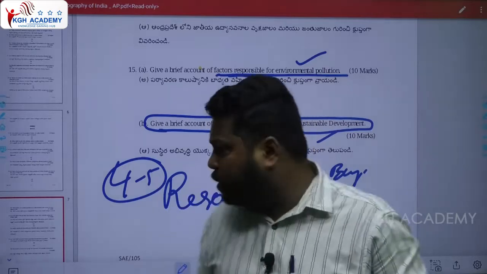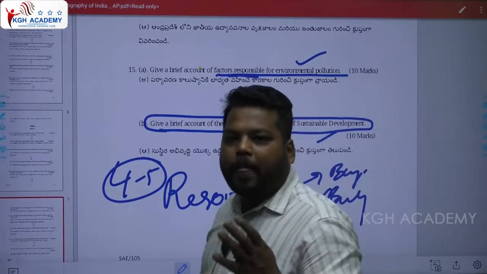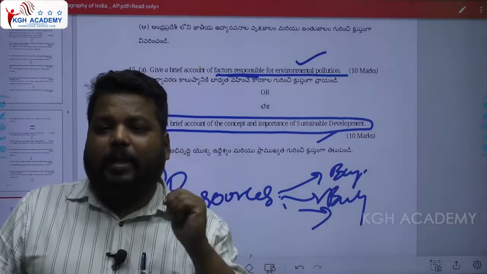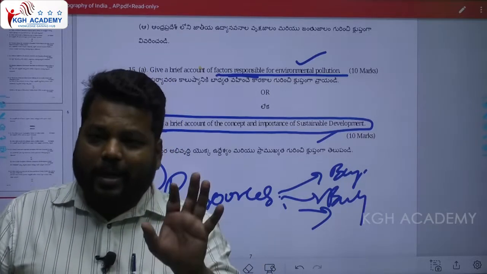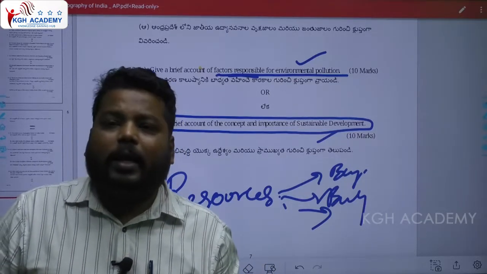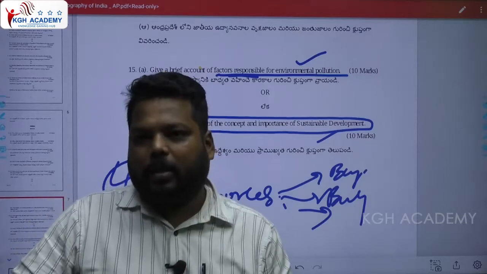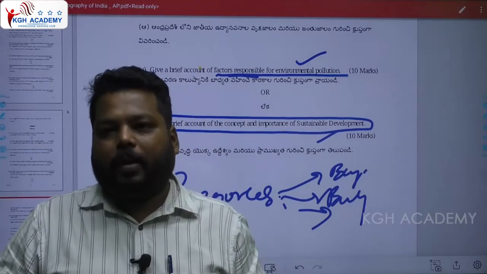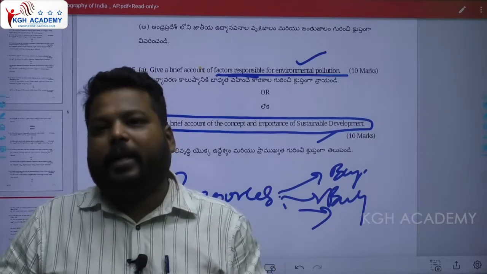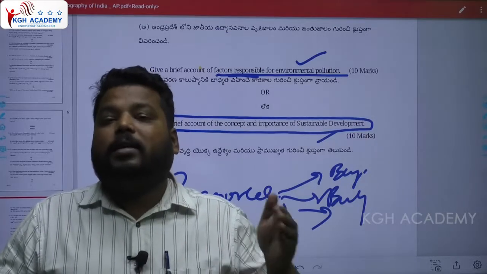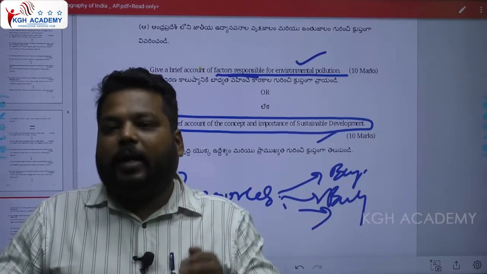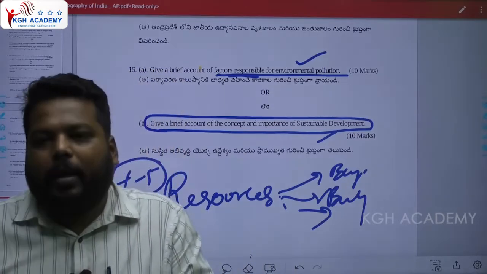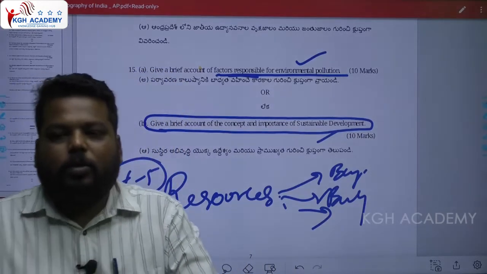And now fourth, what is plan number 4? Understanding the concept effectively and gathering the required information. So this is the fourth and final step. What is the fifth step? After understanding and gathering the information, writing the answers for previous year questions and writing the answers in test series, so that we can perform very well in the upcoming Group 1 examinations. So these are the 5 steps.